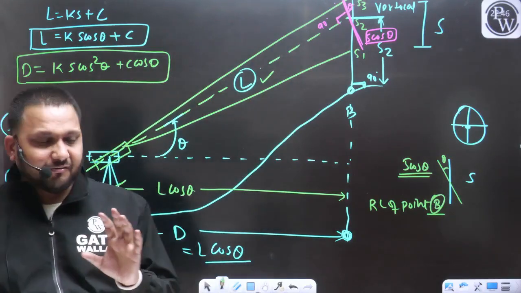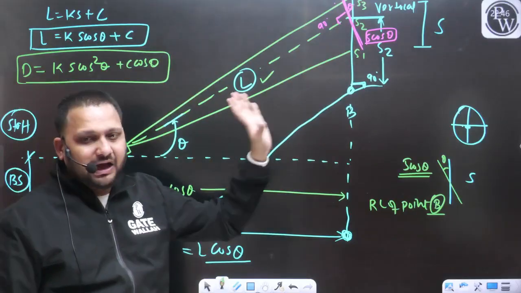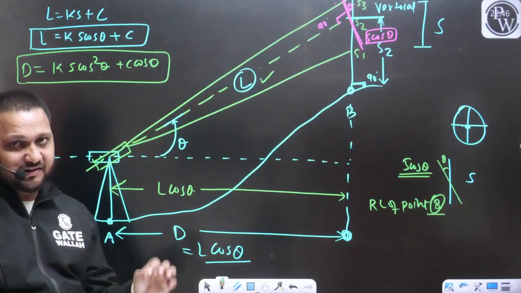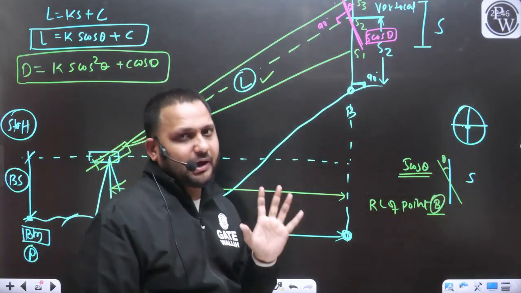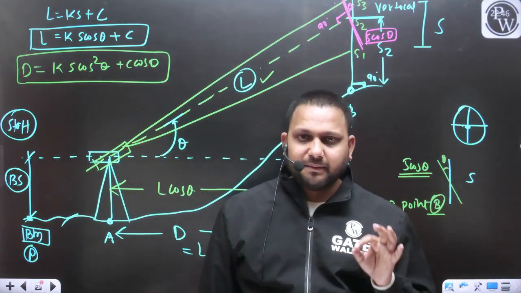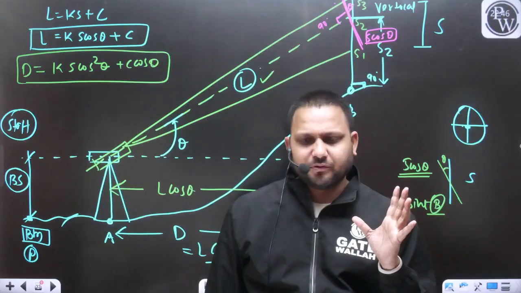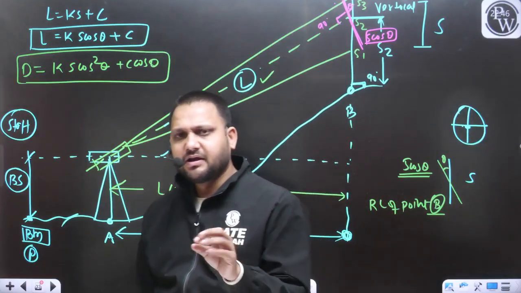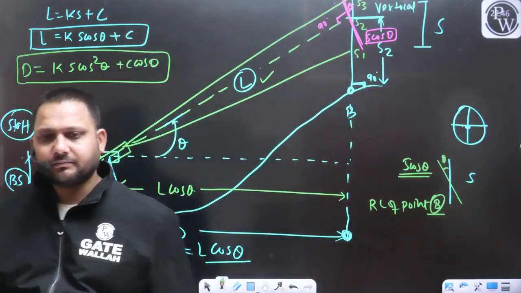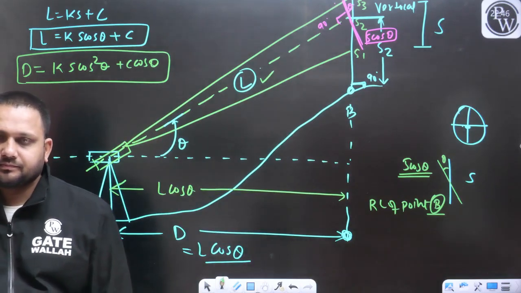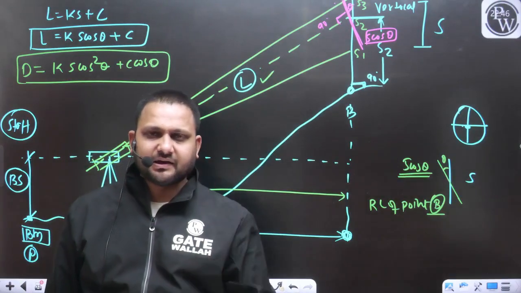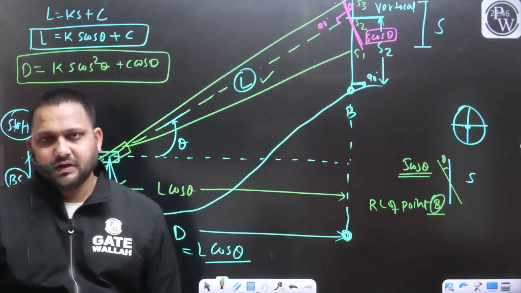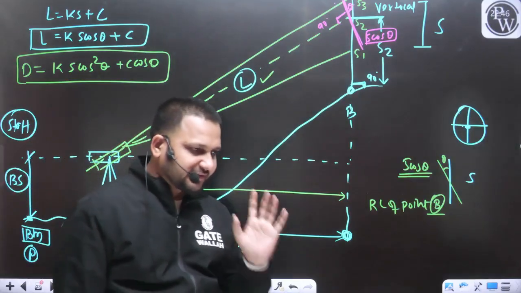So now if I want to find out the RL of the point B, let's see for this simple case. Again, I am not discussing any formula here. I am just providing you the basic concept with the basic geometry, how you can play with tacheometry. You can deal with any problem if all your basics are clear, and all those basic points I am discussing in the class.